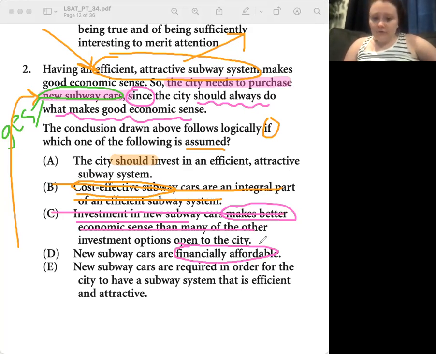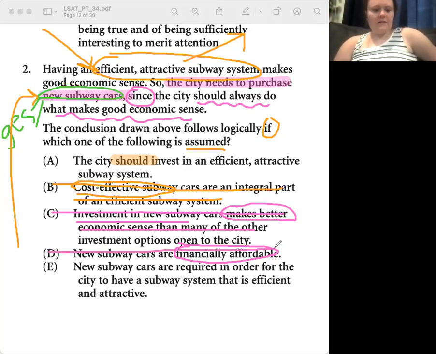No, just because something's affordable doesn't mean it makes good economic sense. This vacation to Hawaii is affordable, but that doesn't mean it makes good economic sense for me to go, right? Couldn't there be something else I should invest my money in that would make more economic sense, even though I could truly afford it? Does that make sense? Yeah, that makes sense.